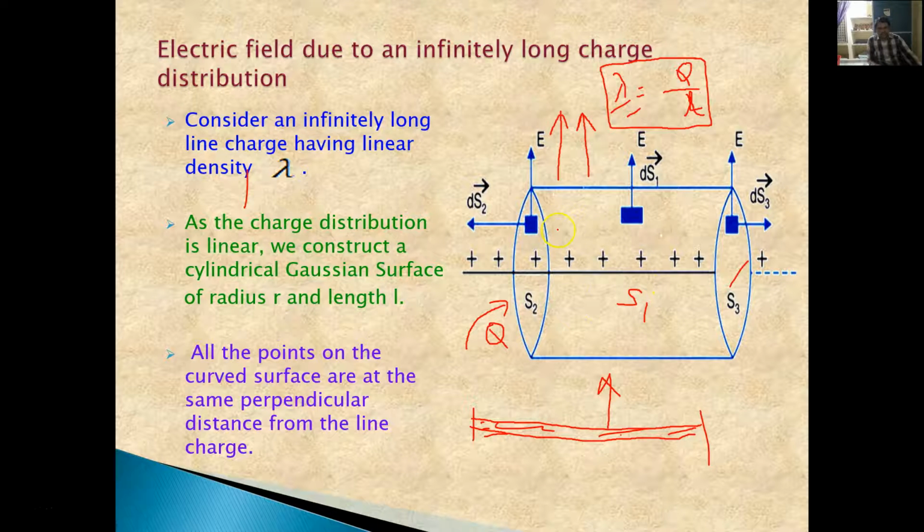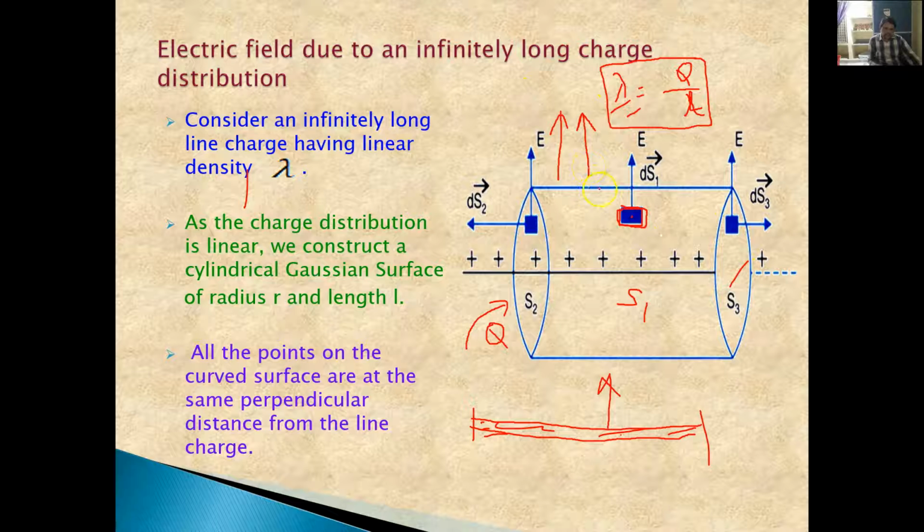Because the electric field is in this direction, if you consider this infinitesimal surface area, we always say that the direction of the surface is denoted by the normal to this surface. So here the normal to the surface will be in this direction, whereas the electric field is also in that direction only.